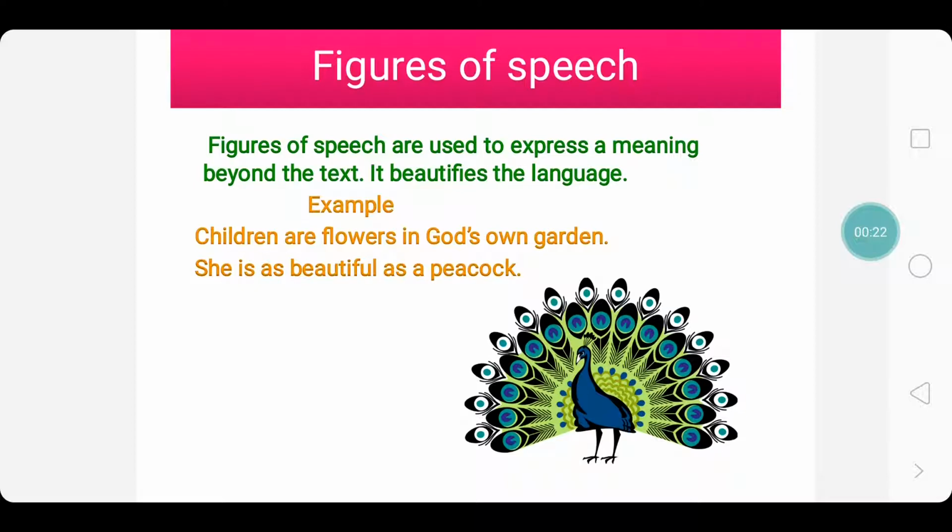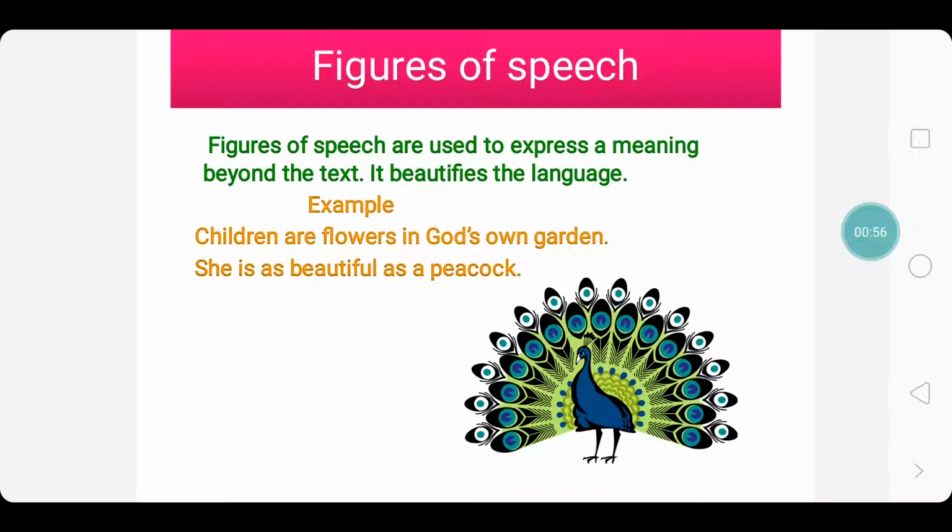They beautify the language. That is, when we always use the same routine words, we get bored. It creates boredom in the listener or the reader. Hence, it is very essential to add color to the words. And this coloring, this life into the words, is imparted by the figures of speech. These figures of speech create imagination. They create vivid colors in the language.